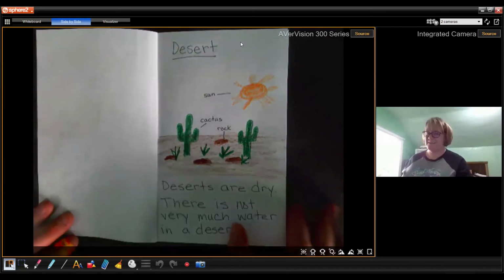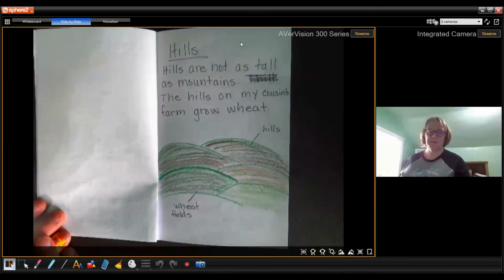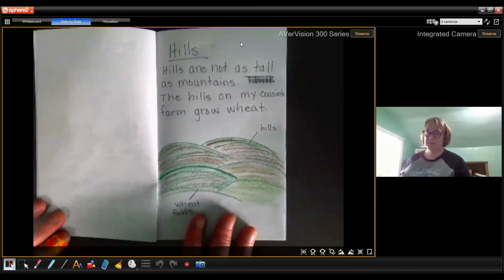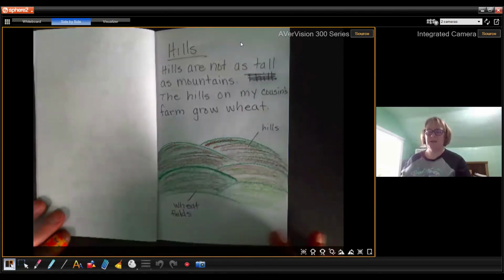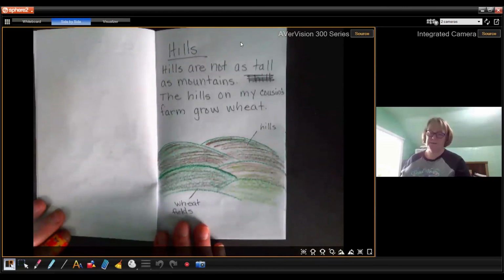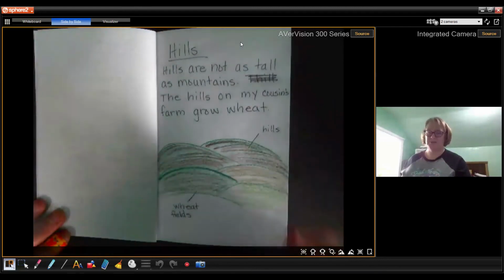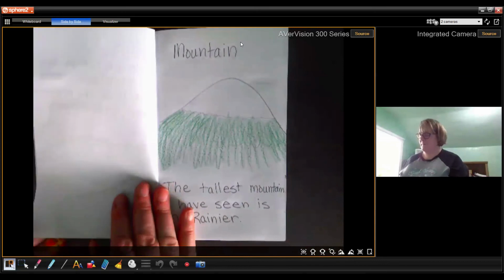I added a sentence. Hills. Hills are not as tall as mountains. The hills on my cousin's farm grow wheat. So I drew a bunch of hills, and I drew them just as I would see them if I was driving out there now, kind of just starting to show a little bit of green on those brown fields. And these are wheat fields. So I've labeled my drawing, and I've written two sentences with a kind of a caption or a title to my picture.